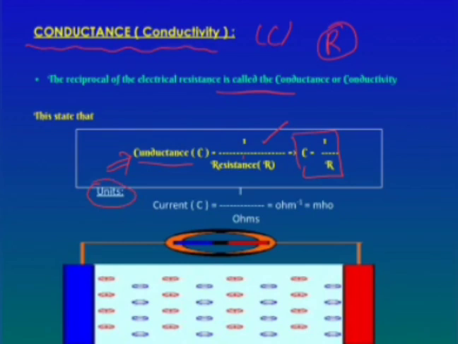Coming to the units, what are the units for the conductancy? Here conductance C is equal to 1 by R, where R means resistance. What are the units for the resistance? We know that it is ohms, that means 1 by ohm. If you take it upside, then what happens? Ohm inverse. You can write it as ohm inverse, which is also equal to mho.